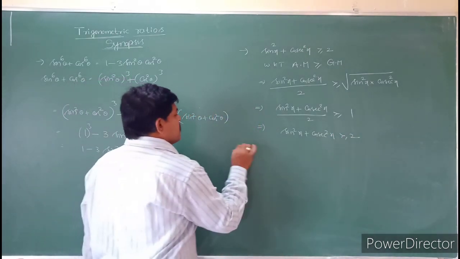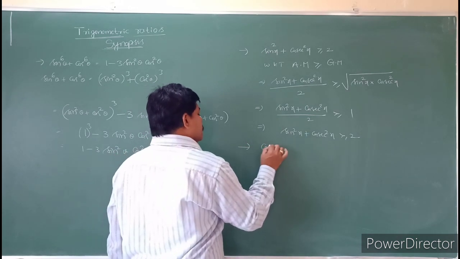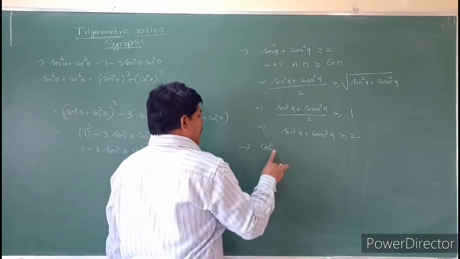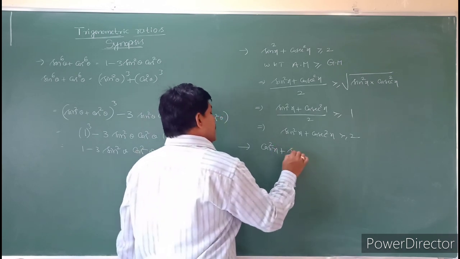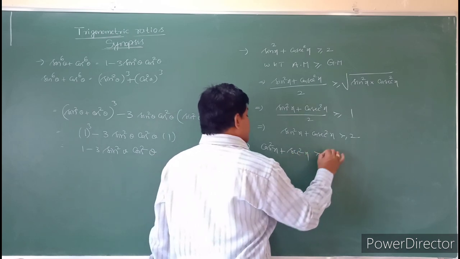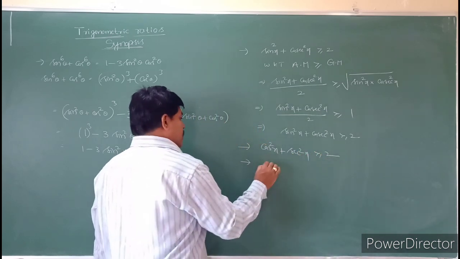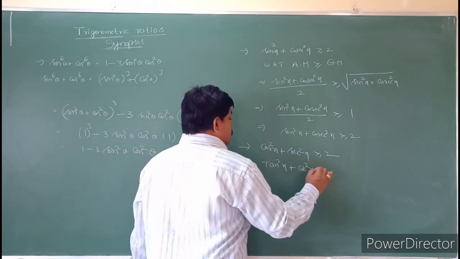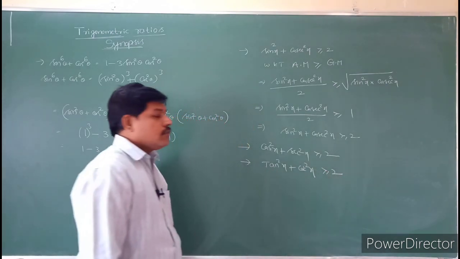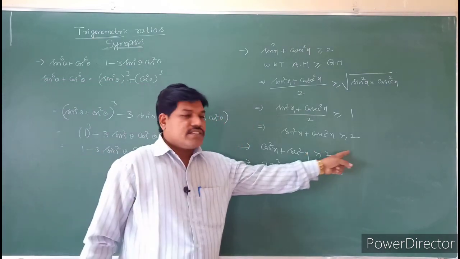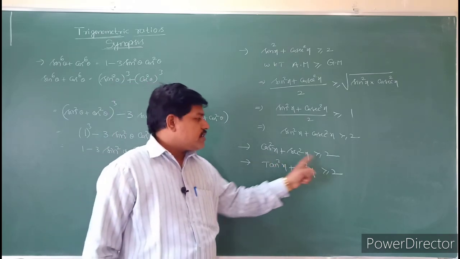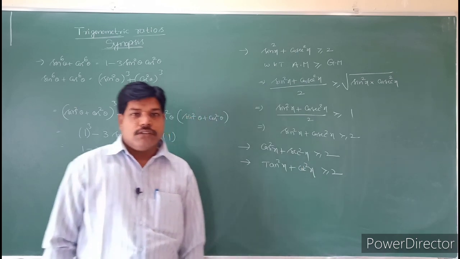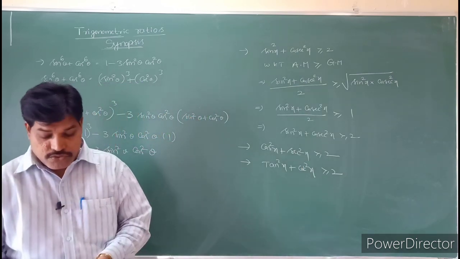So similarly you can take cos square x plus secant square x. So cos square x plus secant square x is greater than or equal to 2. Similarly, tan square x plus cot square x is also greater than or equal to 2. So sin square x plus cosecant square x is greater than or equal to 2, and cos square x plus secant square x is also greater than or equal to 2, and tan square x plus cot square x is also greater than or equal to 2. Okay, so see these conditions, students.